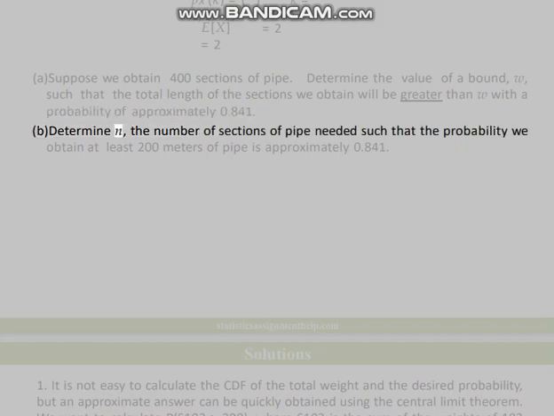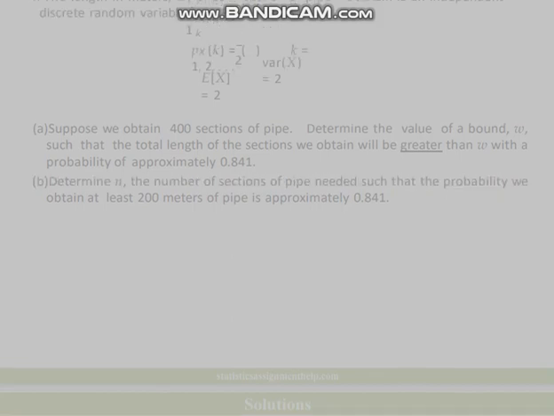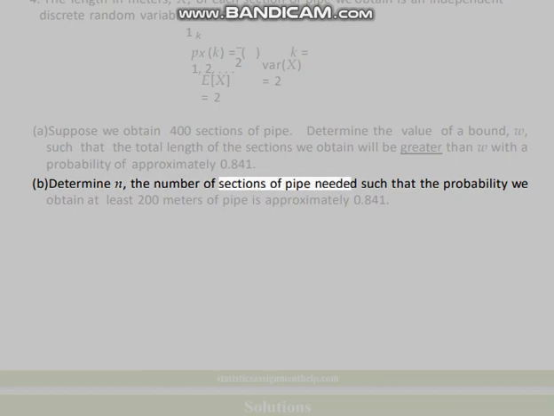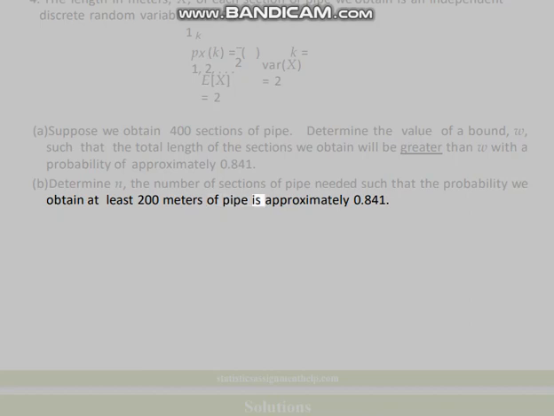B. Determine N, the number of sections of pipe needed such that the probability we obtain at least 200 meters of pipe is approximately 0.841.